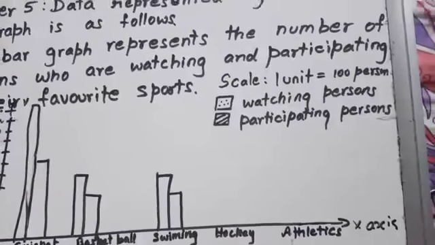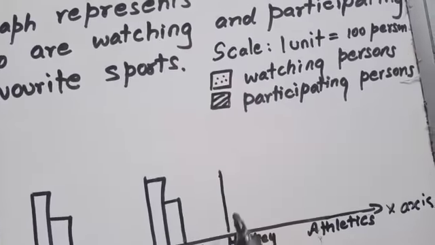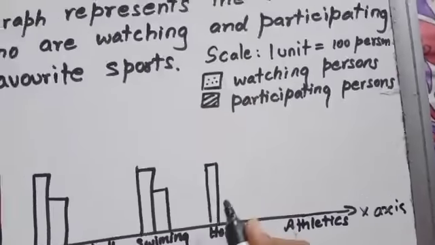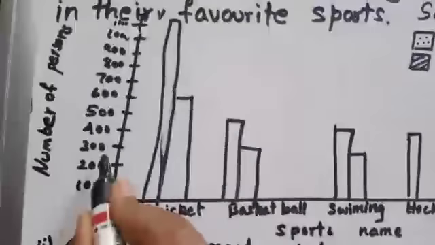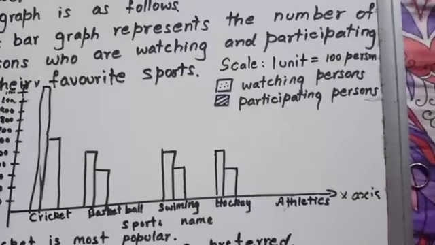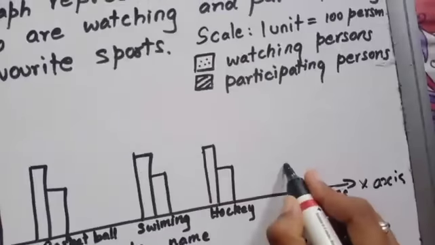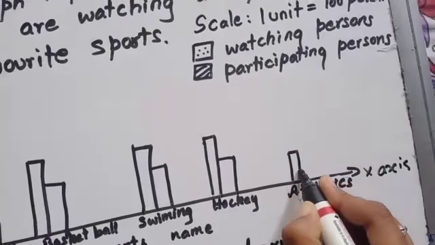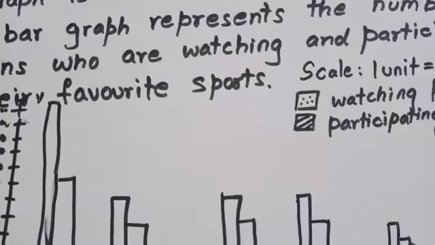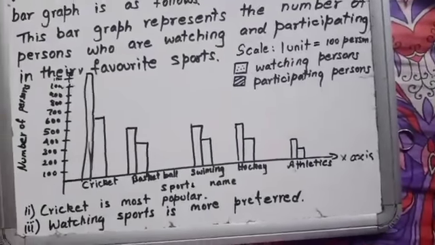Then hockey, 423 are watching. Then how many are participating? Just 250. Here 200 is there in the center. Then athletics. How many are there? 250 are watching. 250 means between 200 and 300, in the center. Participating is just 105.